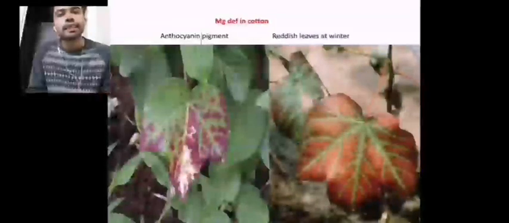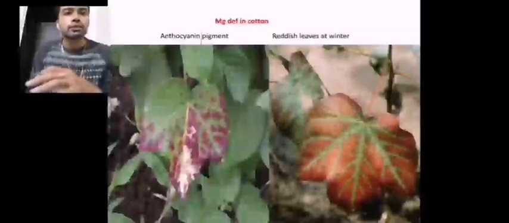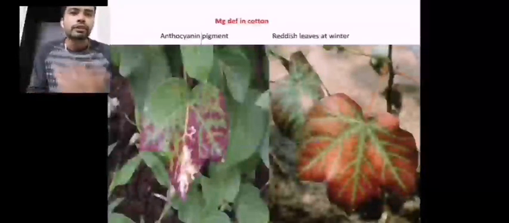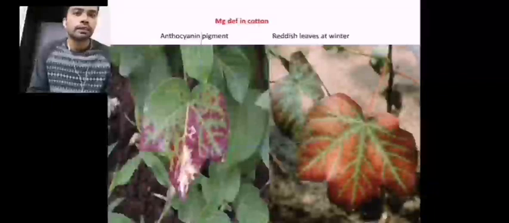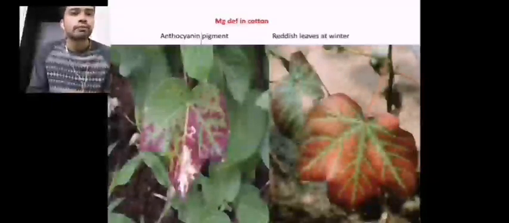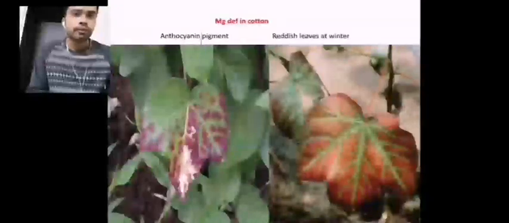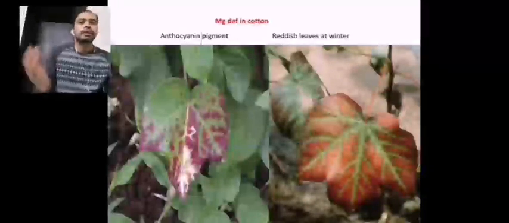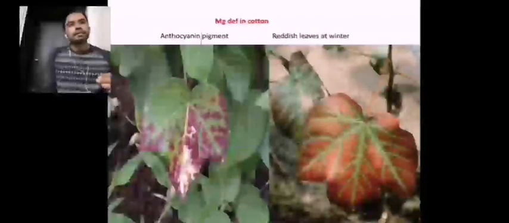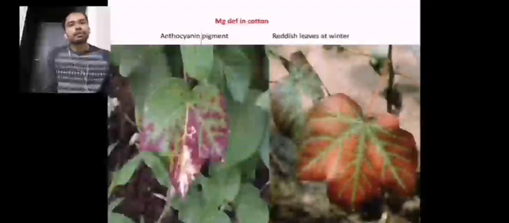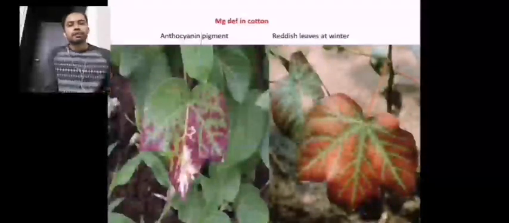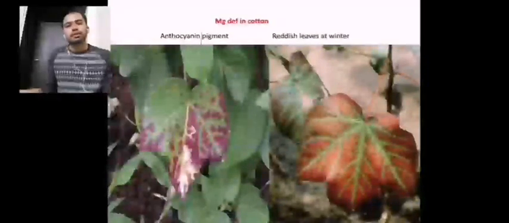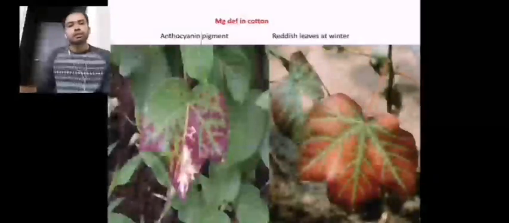So as you can see here in the picture, the purplishness and augmented anthocyanin pigmentation in the cotton is an indication of the soil having lower levels of magnesium. Almost all soils of Indian crops will have magnesium deficiency, though India has too much variability in the soil systems.